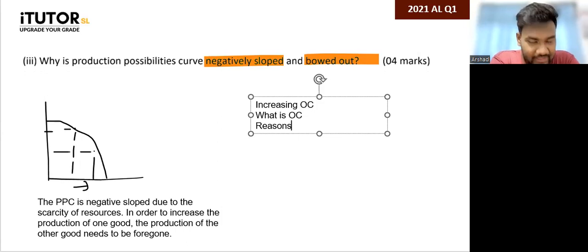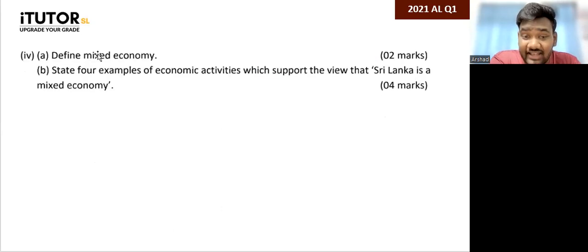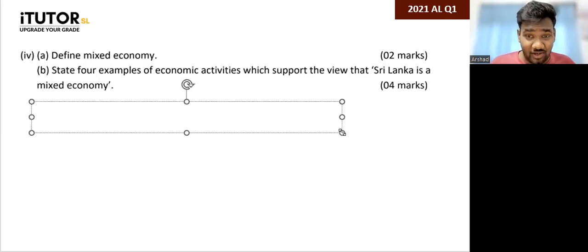Okay. Right. Then the next one. The last sub question. Define a mixed economy. State 4 examples of economic activities which support the view that Sri Lanka is a mixed economy. Okay, so what is a mixed economy, guys? How do you define a mixed economy? Remember, mixed economy is not where you have the private sector and the government both. That's not the definition, right? A mixed economy is an economic system that uses both price mechanism and planning mechanism. Always remember, guys, mixed economy is a combination of the mechanism. Okay, that's how you define it.